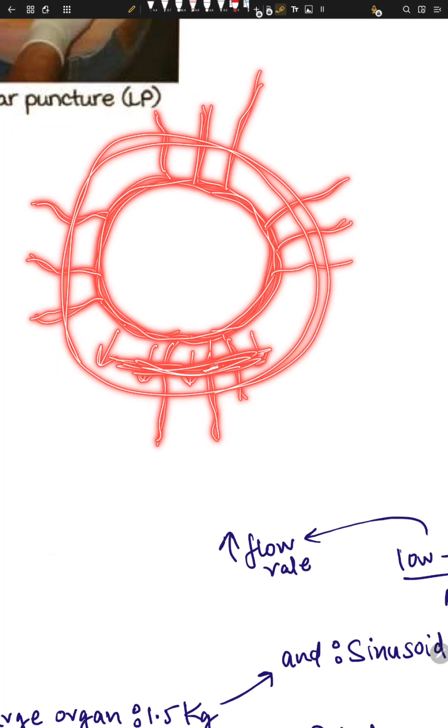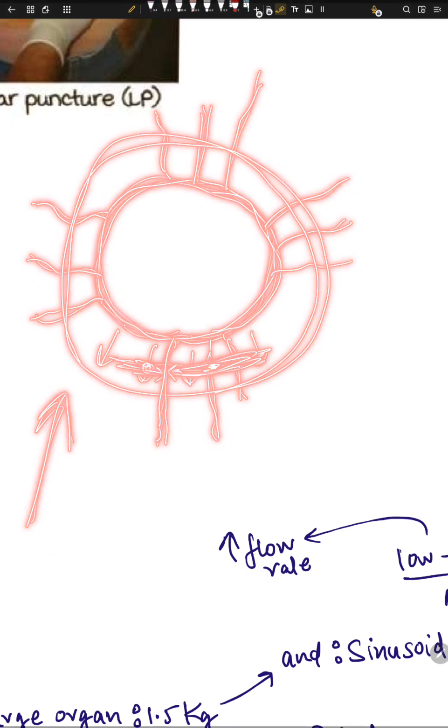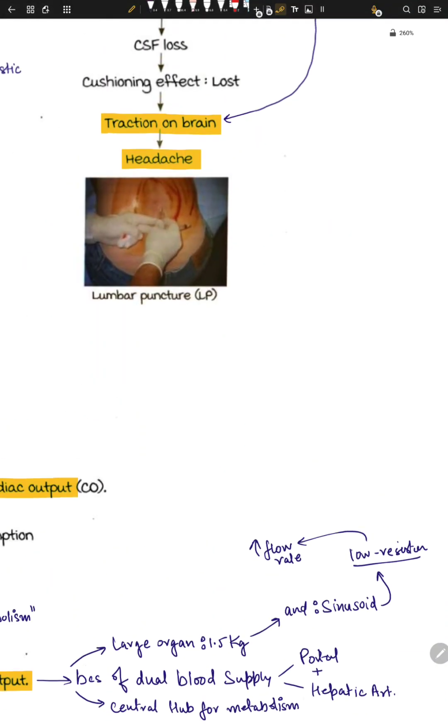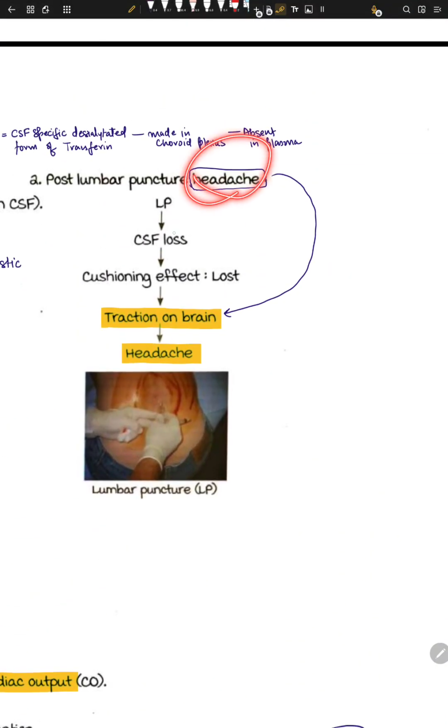So if we have increased intracranial pressure, the CSF pressure is also obstructing the arteries and the veins, which results in headache. That's why ICP leads to headache, and that's why we have headache after CSF loss. So the cushioning effect is lost, and traction on the brain leads to headache. It's very simple.